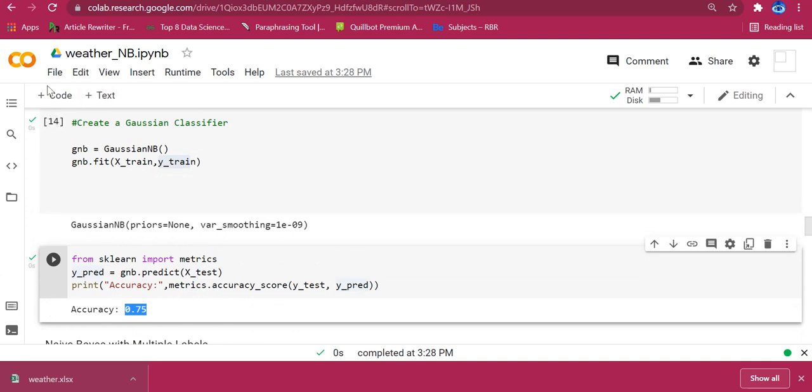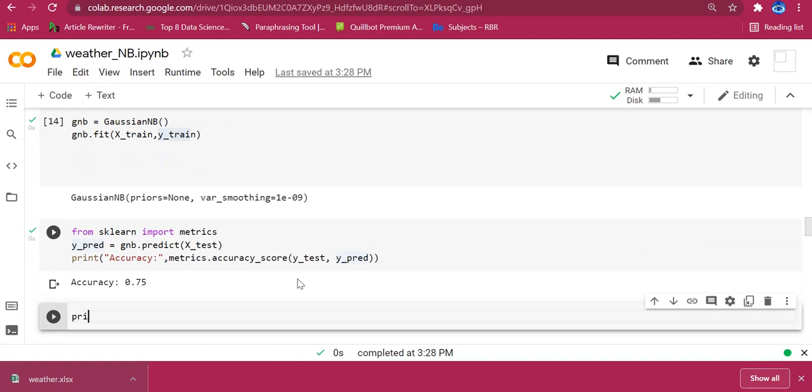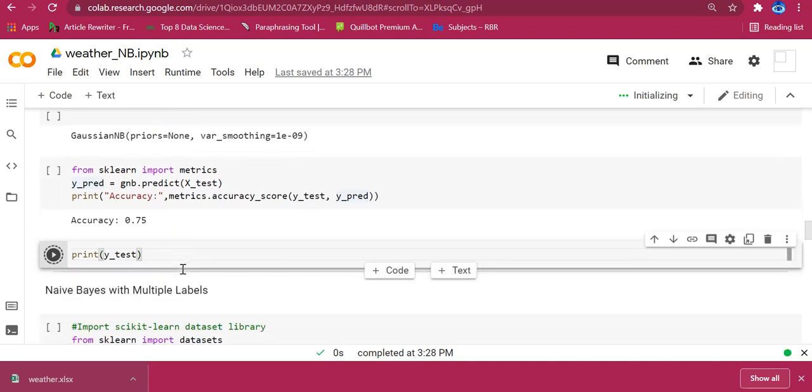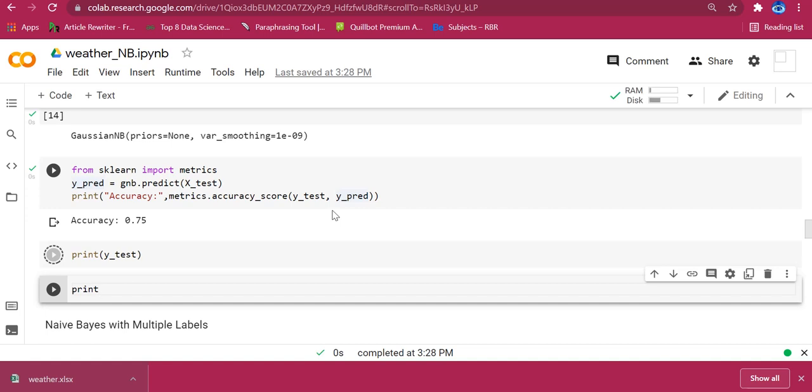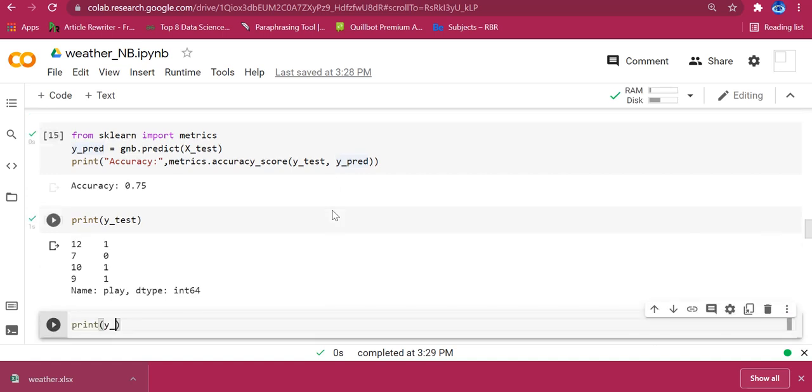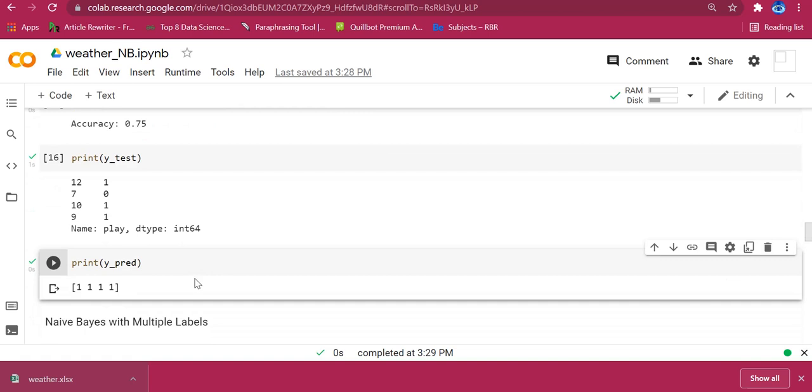How can we do that? Simply you print y test, then you print y predict. For the 12th record it is 1. Now let us see. For the 12th record it is 1. Yes, the answer is same.